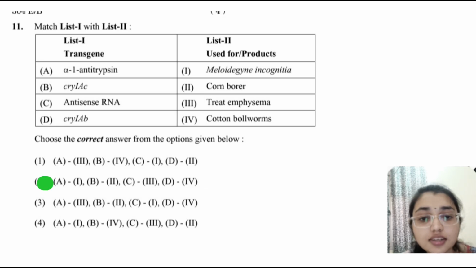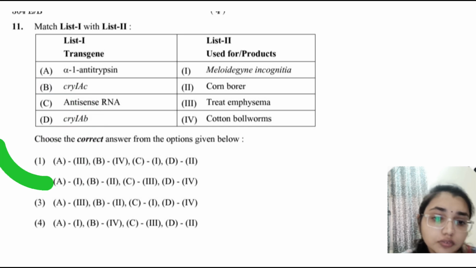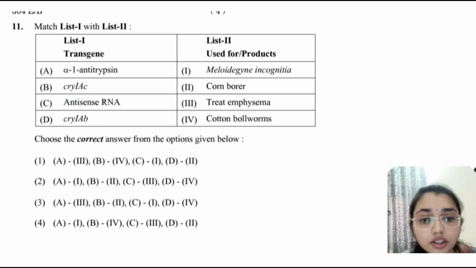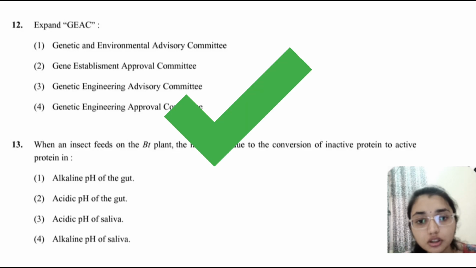Then antisense RNA is the nematode resistance one, Meloidogyne incognita, that is the option here. Then next question is the genetic engineering approval committee. We have to expand GEAC, that is Genetic Engineering Approval Committee.